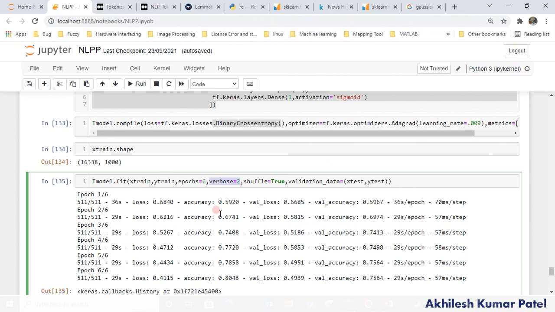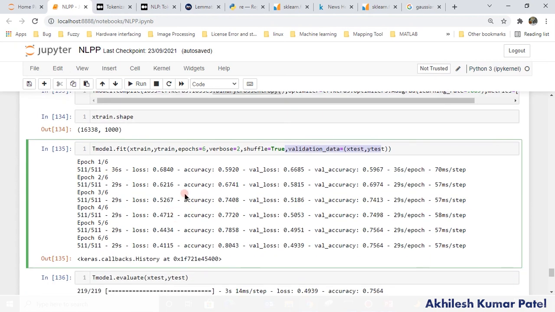I want to display the accuracy of the training and the accuracy of the validation. Shuffling true means at every epoch my index will be shuffled, so this is optional. And validation data means after every epoch it will validate with the testing data during the execution. So here you see, we have the 6 epochs output, right?